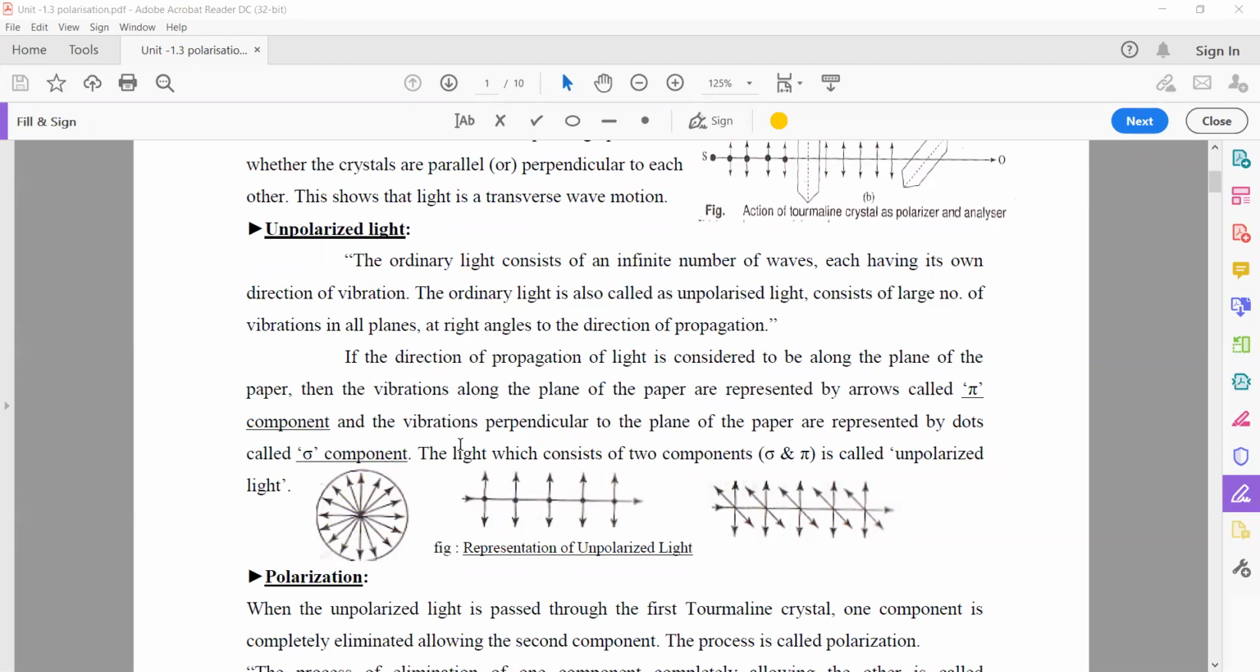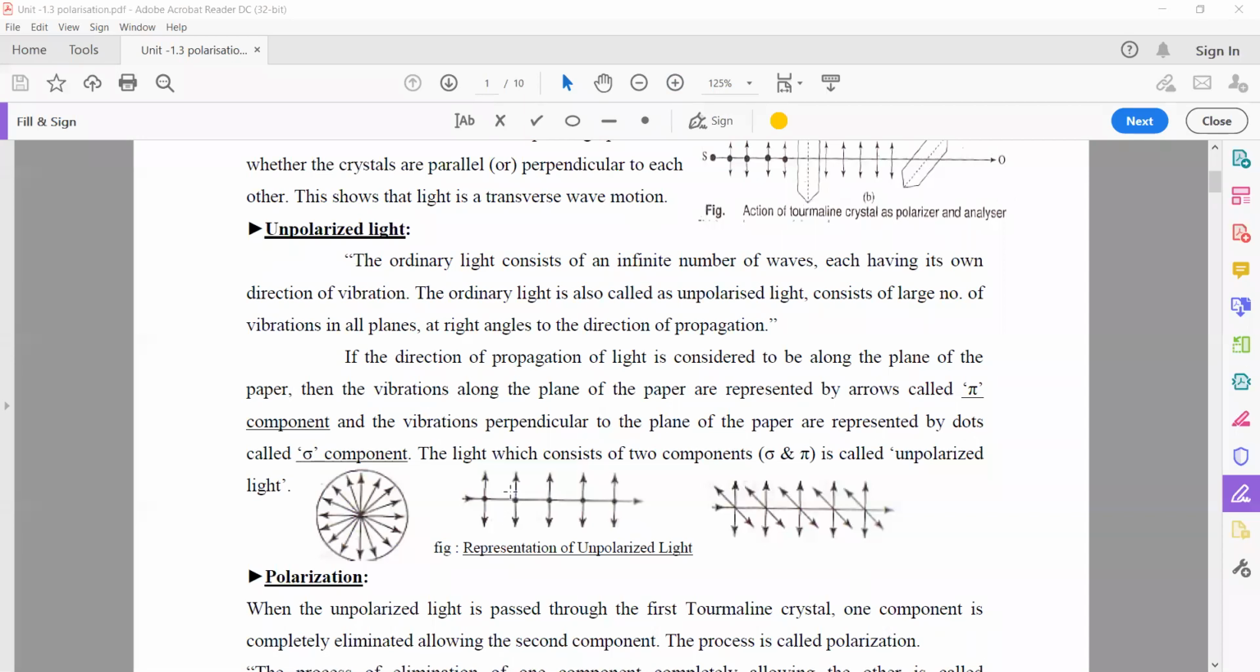So, wave propagation. Here you observe these three pictures. This is the source of light. The light travels in all directions. Okay. And here also, it is a symbolic representation of unpolarized light.